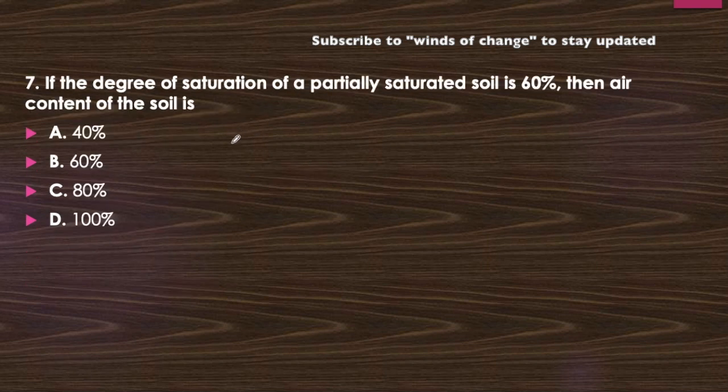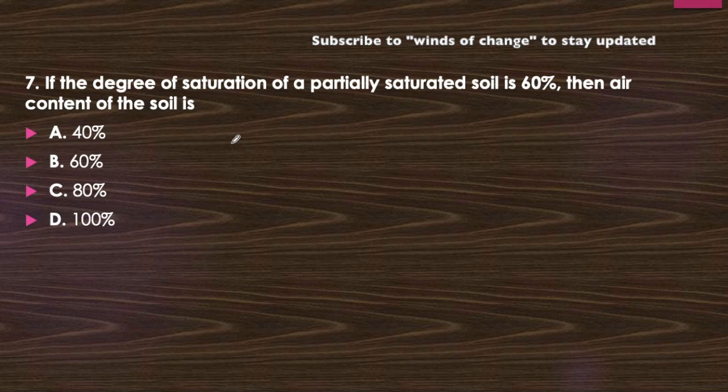Next question: if the degree of saturation of a partially saturated soil is 60%, then the air content of the soil is? This is a very easy question. 40%, 60%, 80% or 100%? Just think about it. If the degree of saturation of the partially saturated soil is 60%, remember the formula for